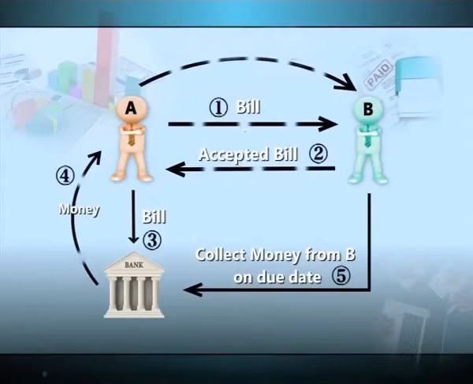So, this benefits all three parties involved: A, the seller, who got the money well in time; B, the buyer, who makes the payment after 2 months; and the bank, which got the interest as well as the security against which the payment is made. These are some of the terms which we are going to use in our lesson as we continue. So far, we learned about the definition of bills of exchange, its importance, its features, different parties to it, and the important terms that we use while drawing a bill of exchange.